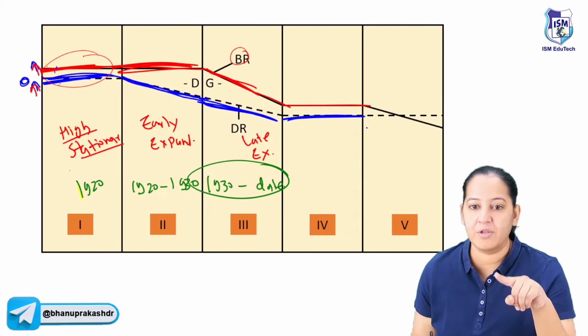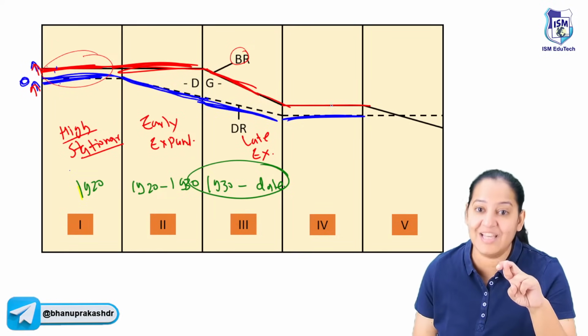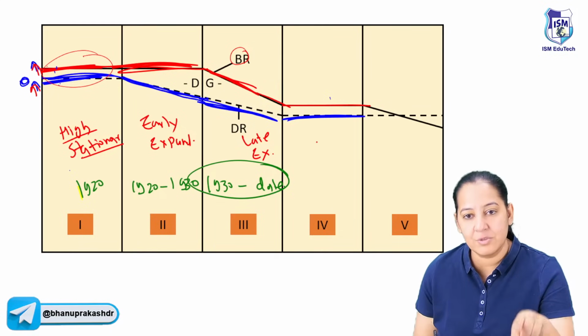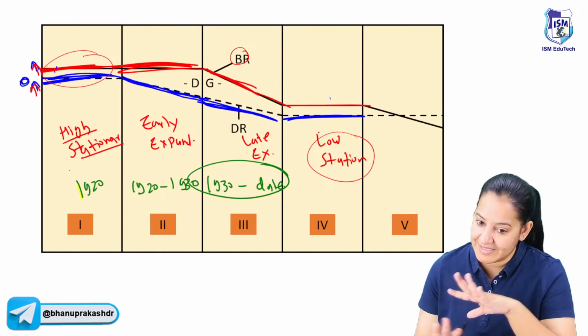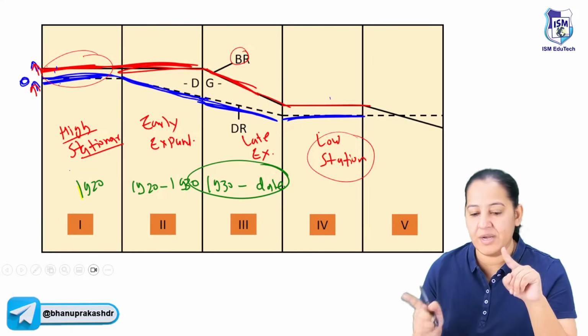So we have to reduce the birth rate and the death rate so that they cancel each other out and become equal. This stage is known as low stationary. The population will become stationary. It will be a stable model, the best model, and birth rate and death rate are both low.